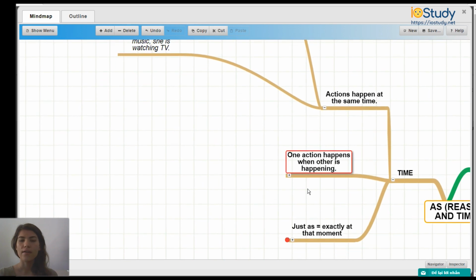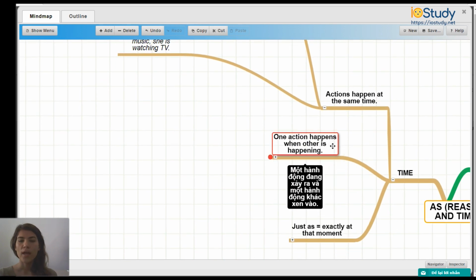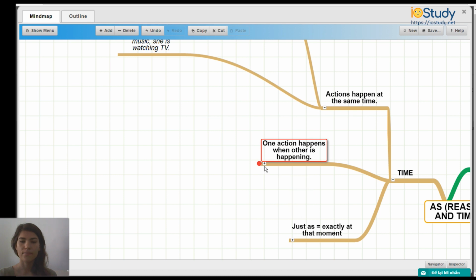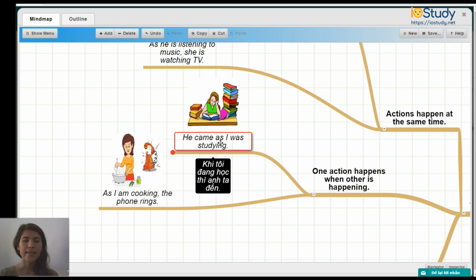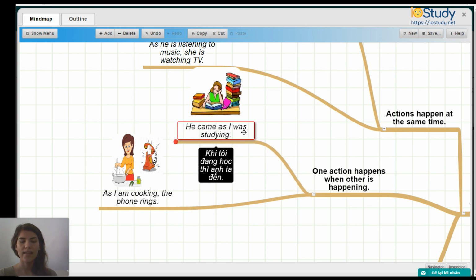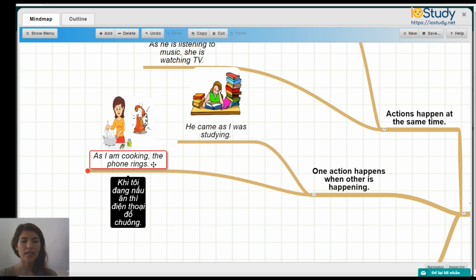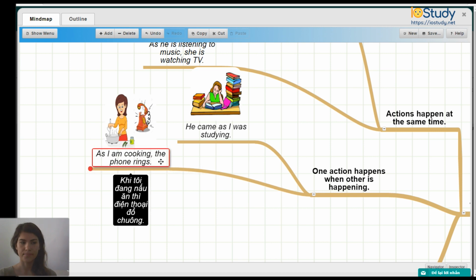Okay, so then one action happens when another is happening. For example, he came as I was studying, and as I am cooking, the phone rings. So one action happens when another is happening.